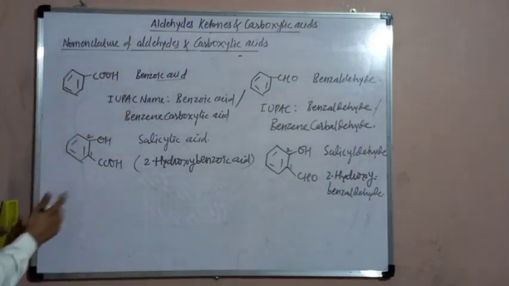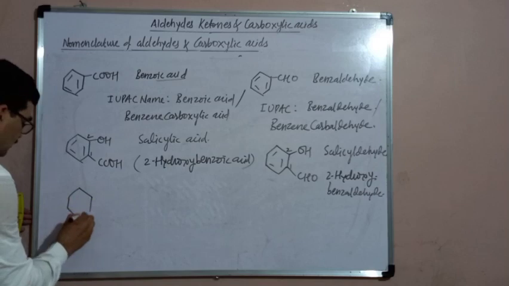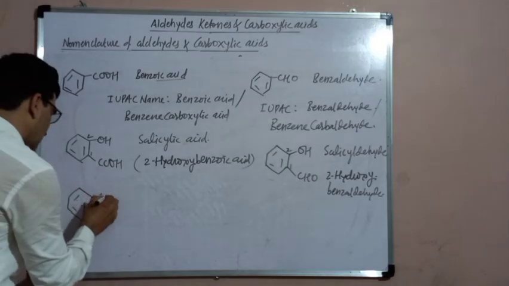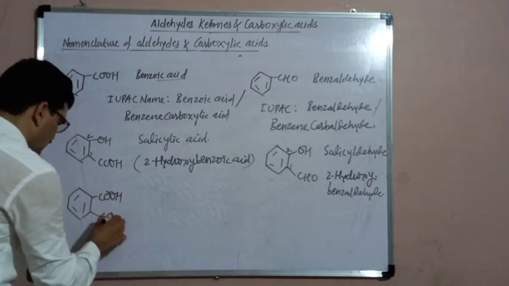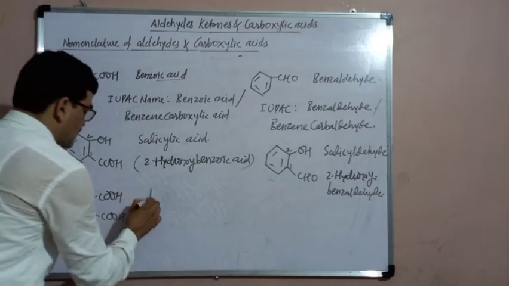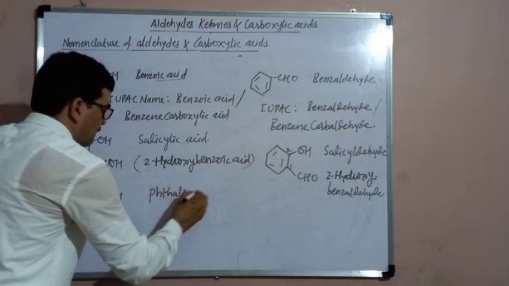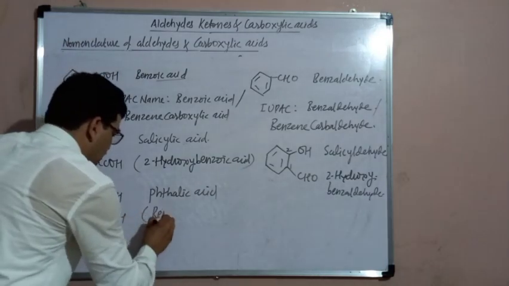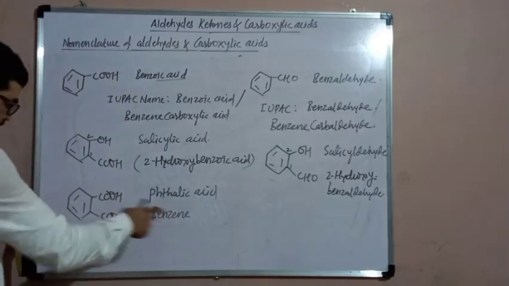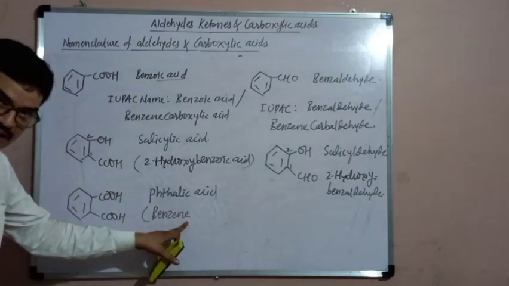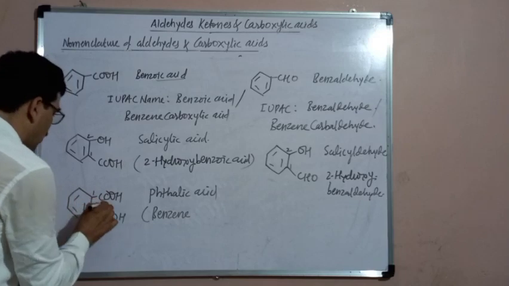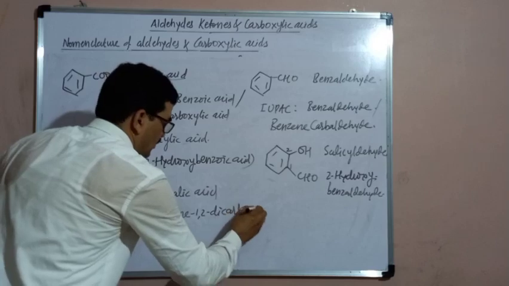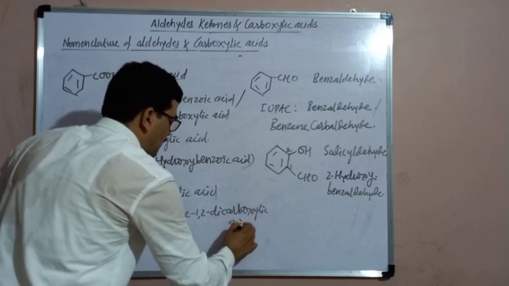Then the next example: the common name of this carboxylic acid is phthalic acid. Phthalic acid is the common name, but the IUPAC name is benzene dicarboxylic acid, and therefore E must be retained. Benzene, position of the carboxylic groups is 1 and 2: benzene 1,2 dicarboxylic acid. This is the IUPAC name.